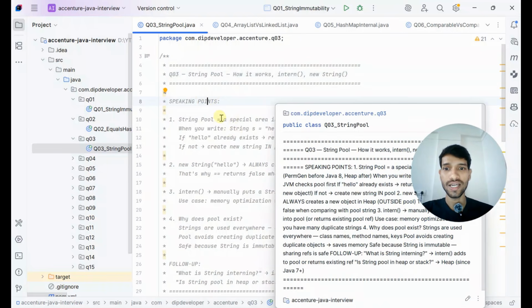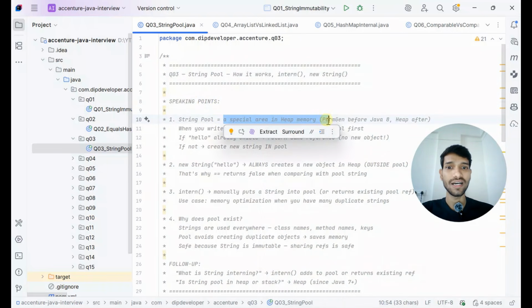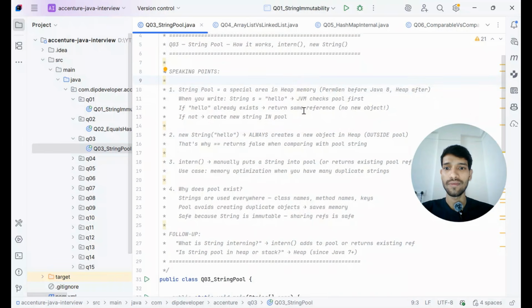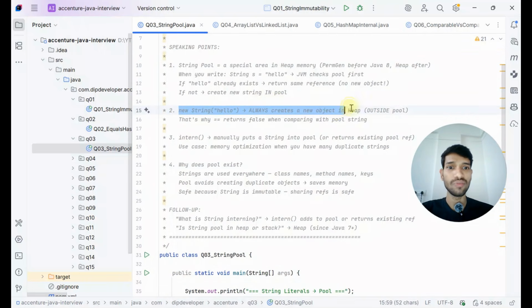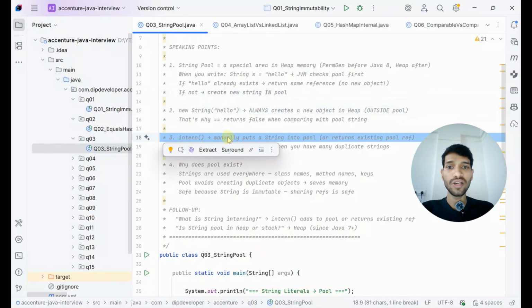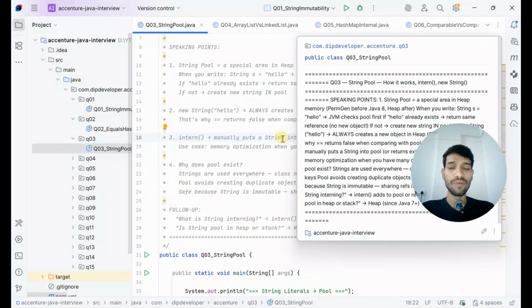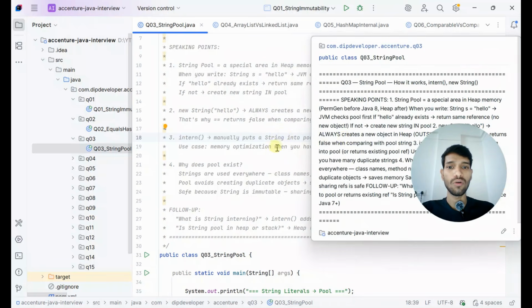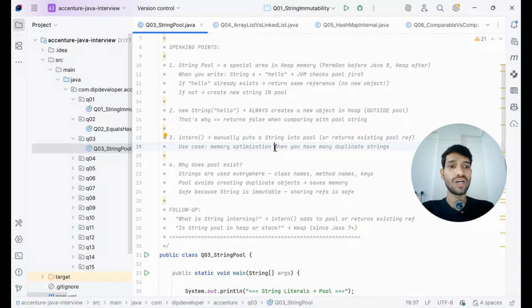As I was saying, the string pool is a special area in heap memory, and new String always creates a new object in the heap, outside the pool area. The heap has a small section called the string pool, and outside the string pool this new object will be stored. And intern manually puts a string into the pool. For example, we have one object created with new String, which is outside the string pool area. If we want to put that into the string pool, we can use intern.